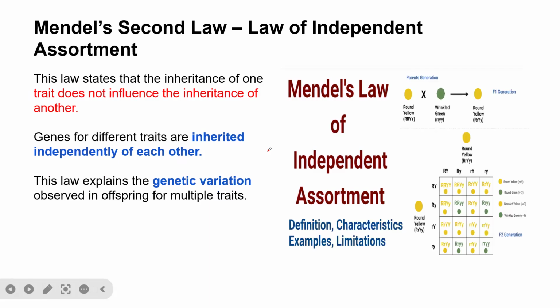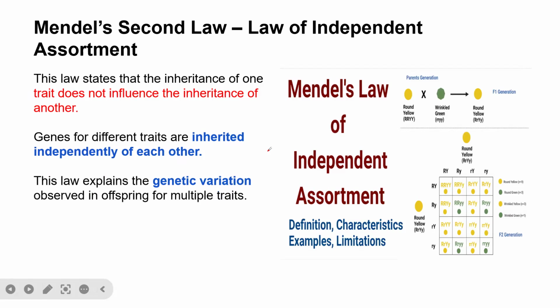So now let's look at the demonstration here. We have here the Mendel's second law of inheritance, which is the law of independent assortment. Here we have the parent generation. We have round and yellow.